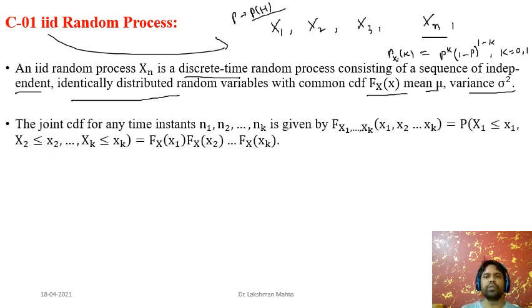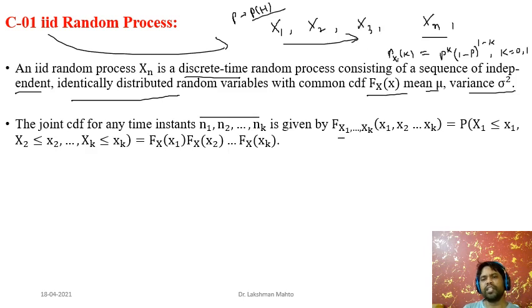One example I have already discussed. Now, in order to characterize the time samples of this IID random process, we need to define a joint CDF for any time instants. Your time instants happen to be discrete in nature: n1, n2, up to nk.